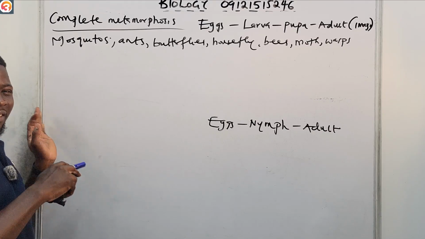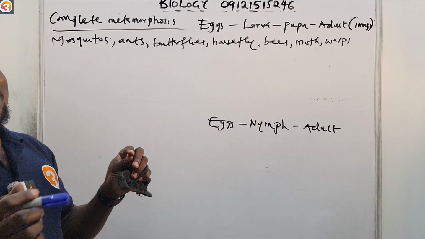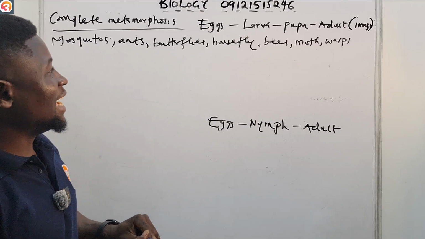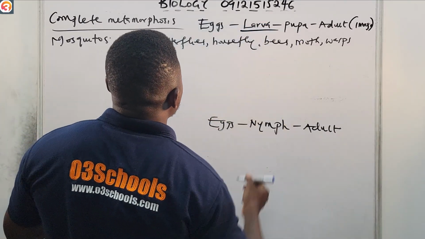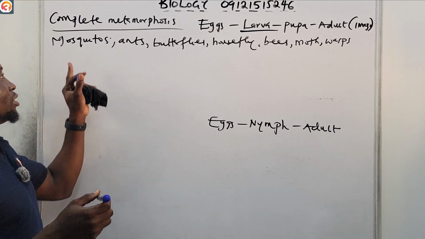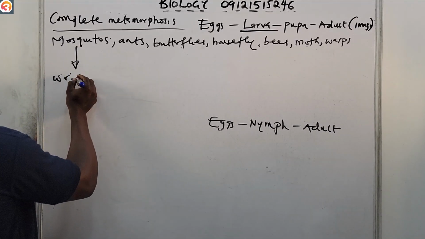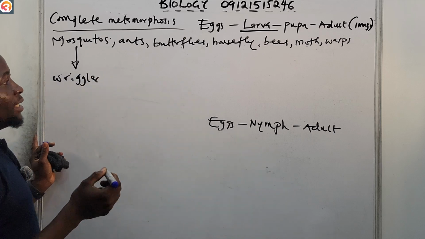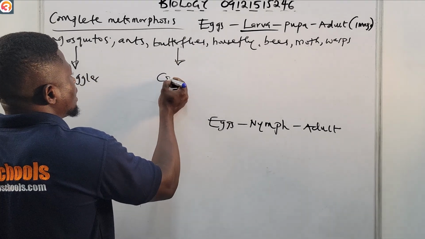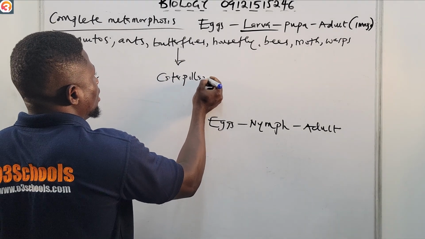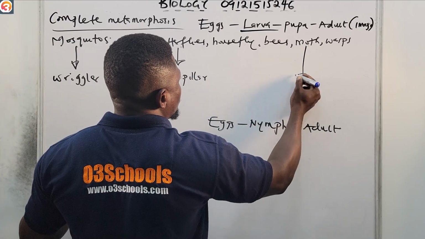Now the larva of different insects goes by different names. For mosquito, it's known as the wriggler. For butterflies, it's known as caterpillar. Same with moths, it's also called caterpillar.